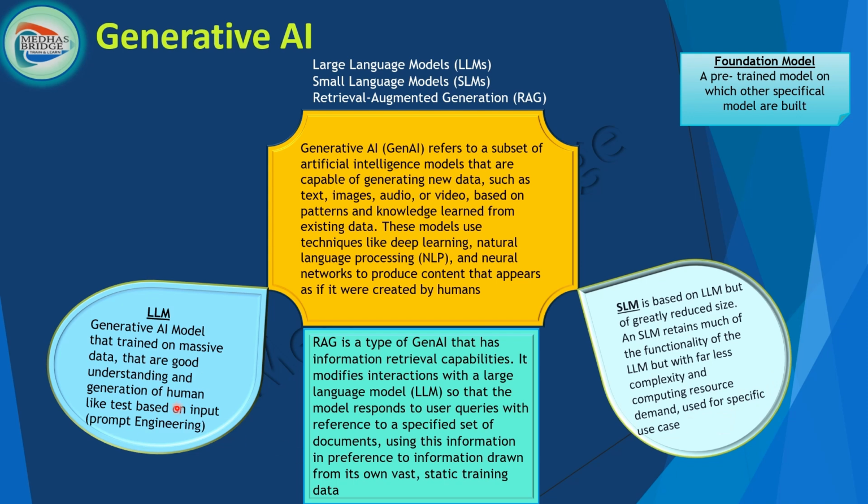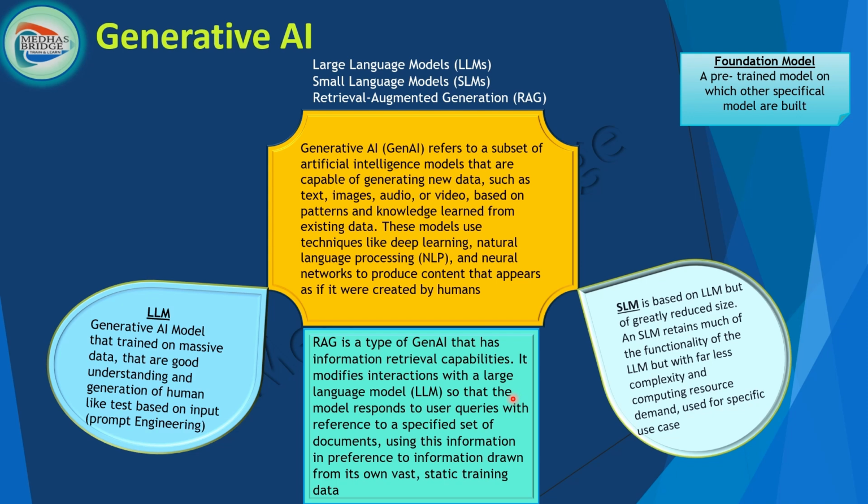So you can build very complex, large use cases using an LLM, but special cases can be handled using SLMs, where we don't require so much computing resource demand. The other concept is called RAG. RAG is a type of GenAI that has information retrieval capability.